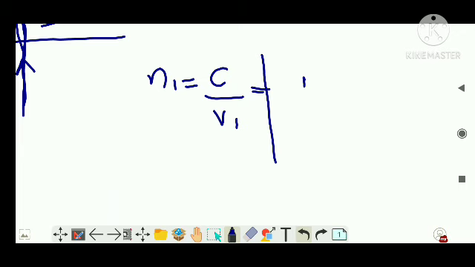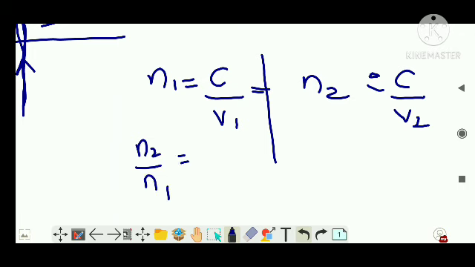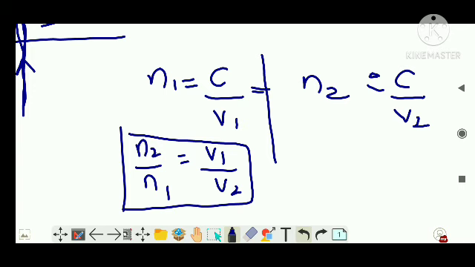Similarly, the refractive index of medium 2 is c divided by v2, the velocity of light in medium 2. Now I am going to find n2 by n1. This n2 by n1 is v1 by v2.